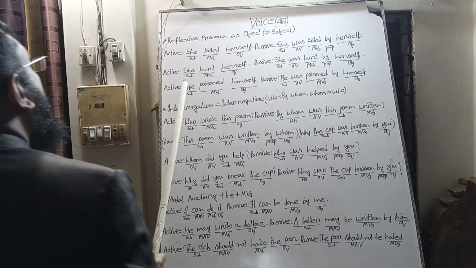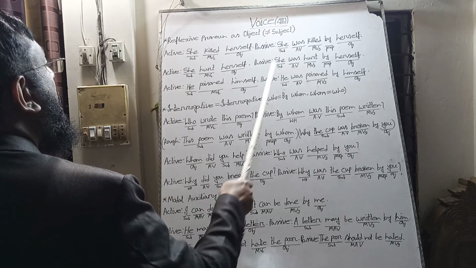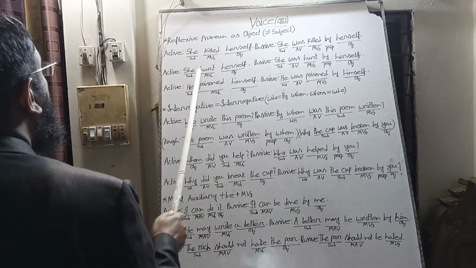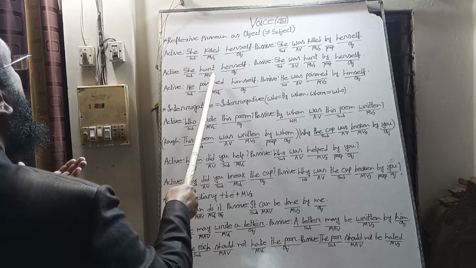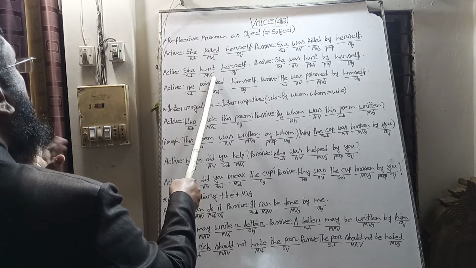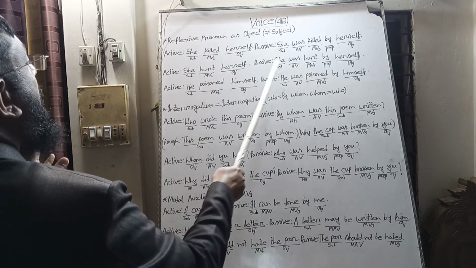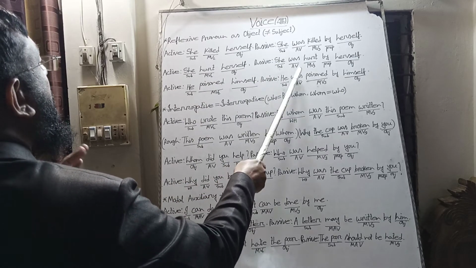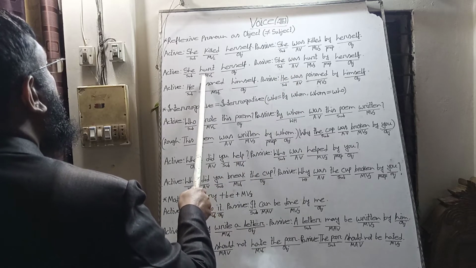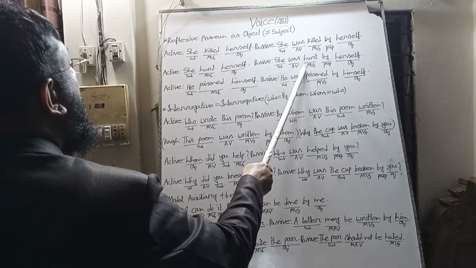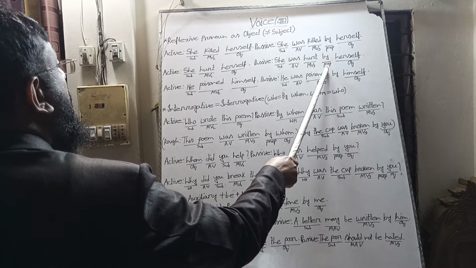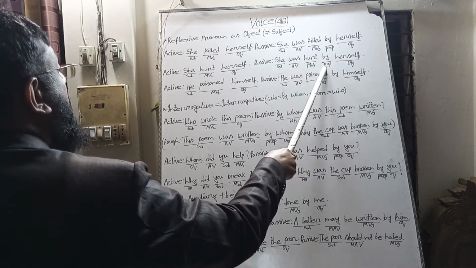In the same way, she hurt herself. The subject will be subject, she. It is past indefinite tense because she is third person singular, and it does not take any s or es, so it is past indefinite tense. We take the be verb was as auxiliary verb, and we use the past participle of the main verb hurt, and we add the preposition by before the reflexive pronoun herself.